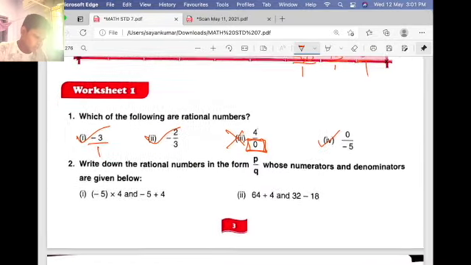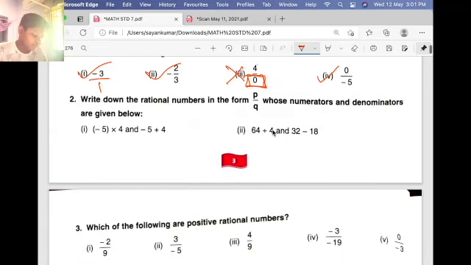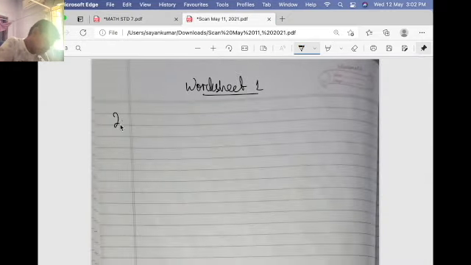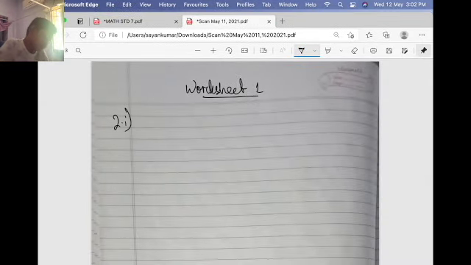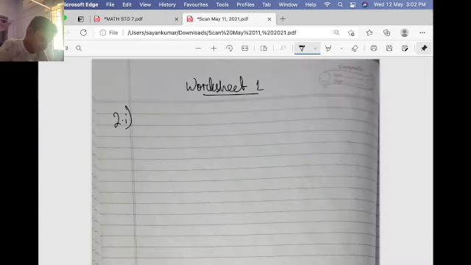Write down the rational numbers in the form p by q whose numerators and denominators are given below. Okay, in the form p by q. Let me do the first bit, that is minus 5 into 4 and minus 5 plus 4.